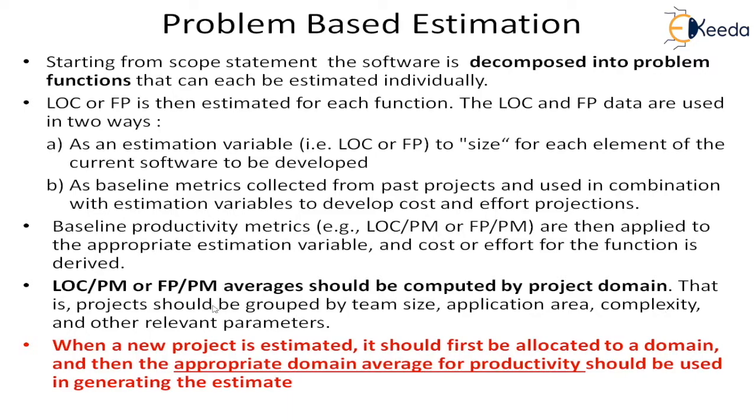So the projects should be grouped by team size, application area, complexity, and other relevant parameters. That is what I was discussing. So when a new project is estimated, it should first be allocated to a domain. So you have to check which domain it is. And then the appropriate domain average for the productivity should be used to generate the estimates.